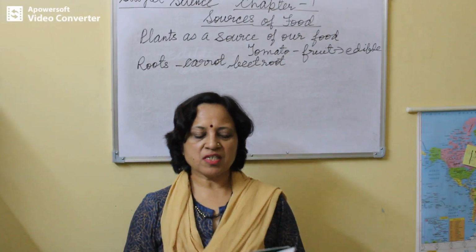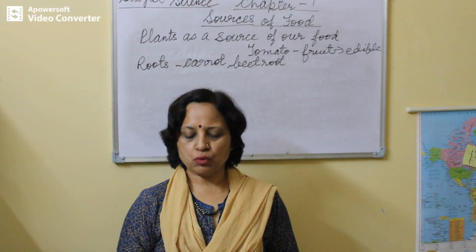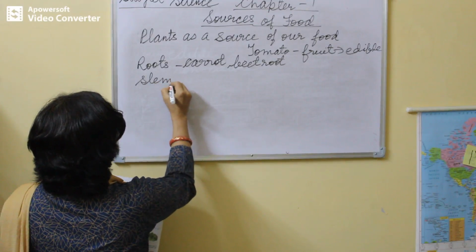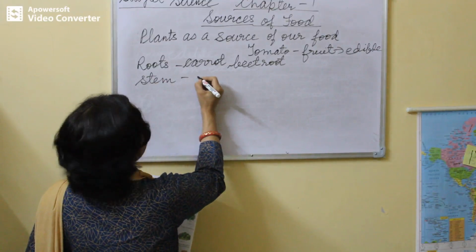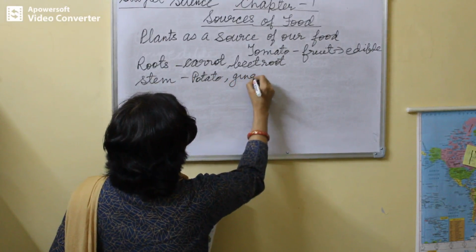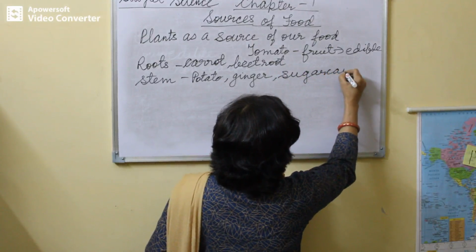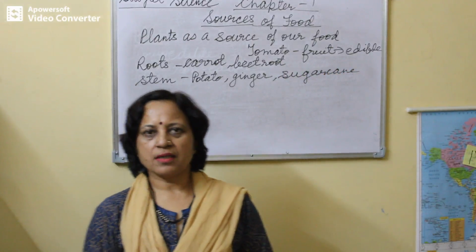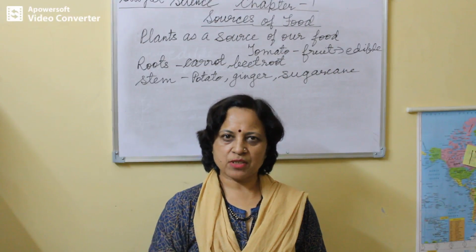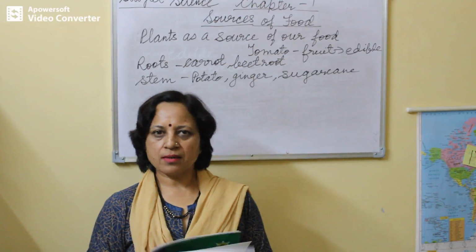Now the stems which are modified are used as source of food. They grow underground. Stems that are eaten are potato, ginger, sugarcane, etc. Potato, ginger, garlic, etc. are underground stems. Okay, means these stems grow under the ground. Stem of banana plant is used to make dishes also.